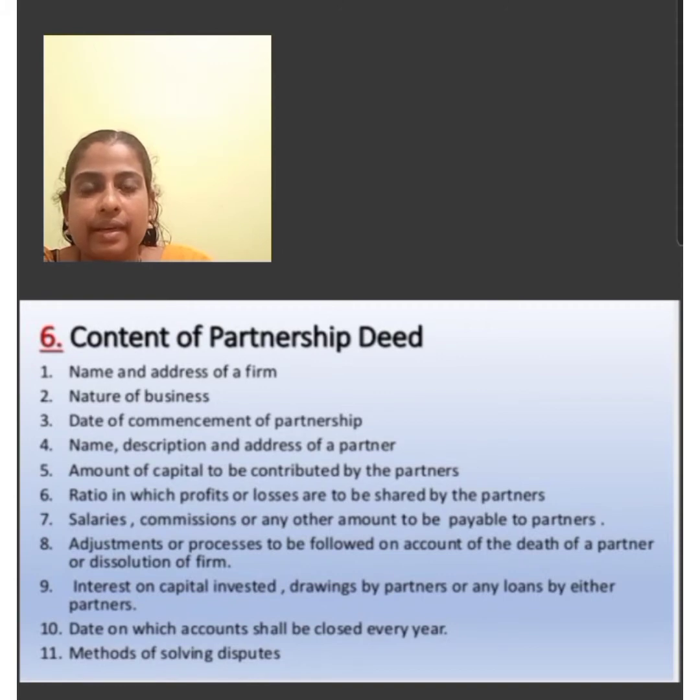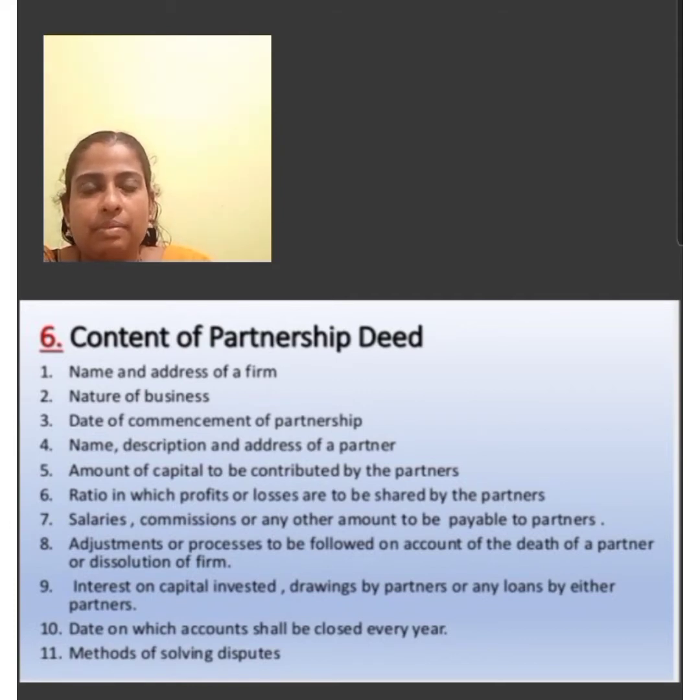Partnership deed is a written agreement. It contains the terms and conditions of the partnership. It has so many clauses. They are name and address of the firm, nature of the business, name and address of the partners, then address of the principal place of the business, that is branches, then date of commencement of the partnership, then amount of capital to be contributed by the partners. That amount of capital contributed by the partner means amount of the capital introduced by the partners.